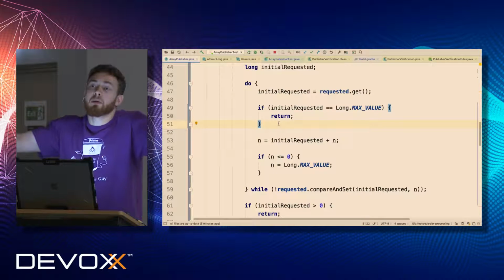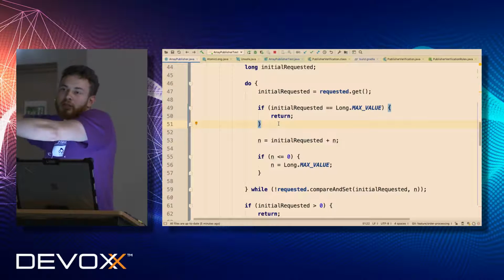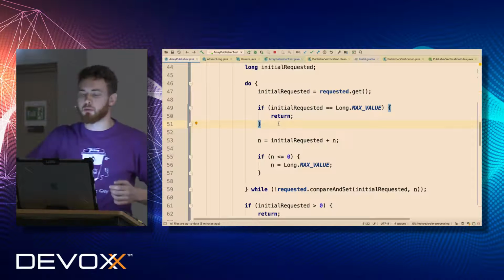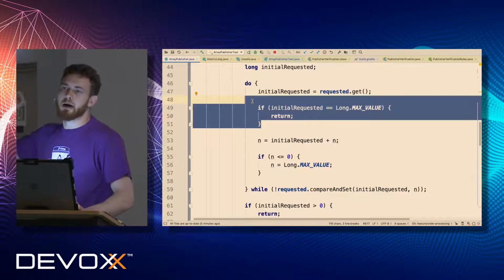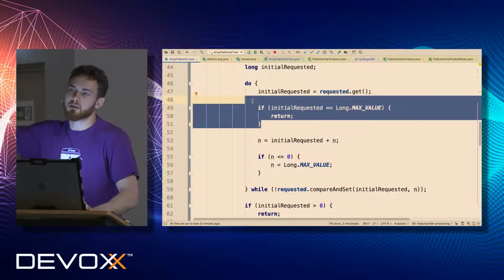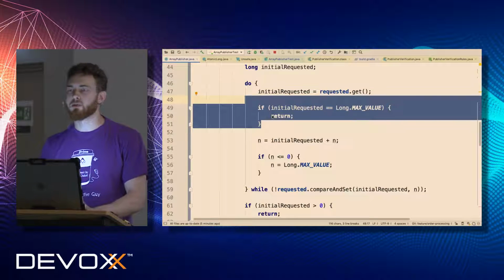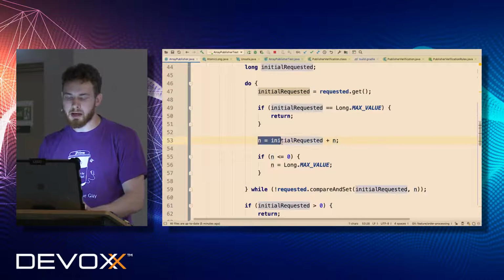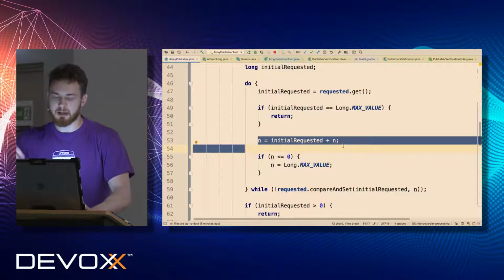Because if it's equal, we don't have to do anything. We can't increase it more because we would just have to rewrite it back to long max value. It means that we can safely return from the loop because someone is iterating, the request is high enough, so we don't have to do any math so far. Then we have to try to increase the value by the requested one.